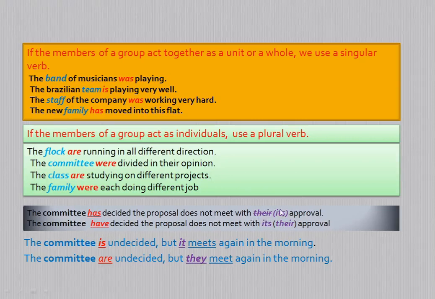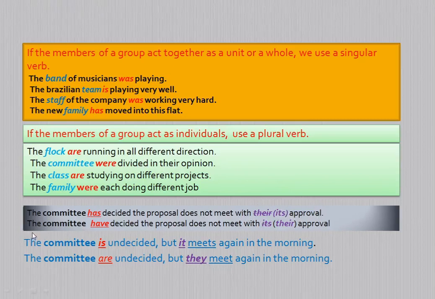We cannot say "their approval", we say "its approval". Why can't we say "their approval"? Here if the subject is acting as singular, the pronoun that acts as an adjective should be singular only, because the subject is singular, so the pronoun must also be singular. So the committee has decided the proposal does not meet with its approval. We cannot say "with their approval".